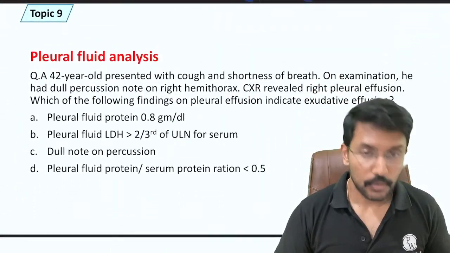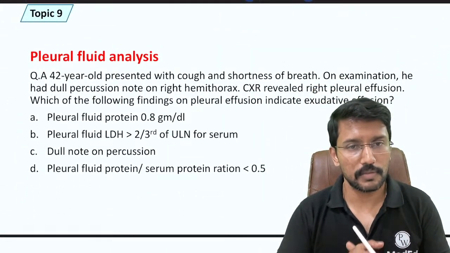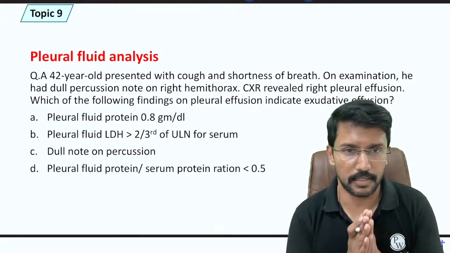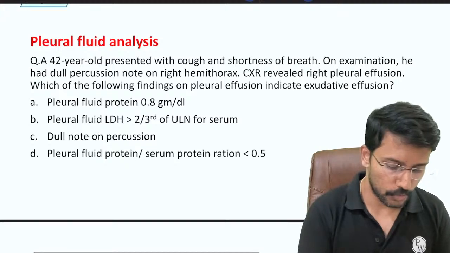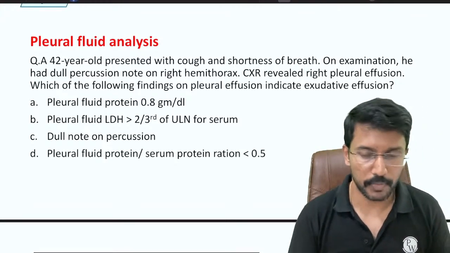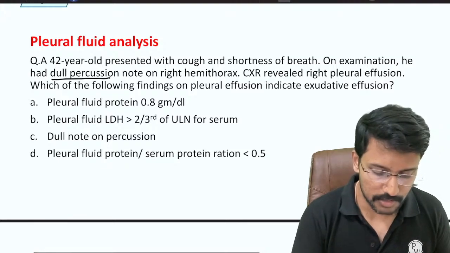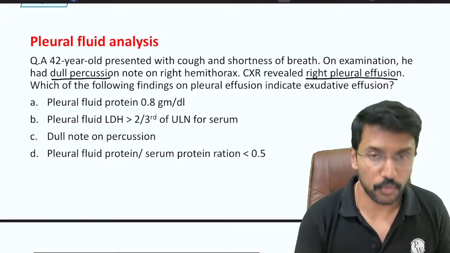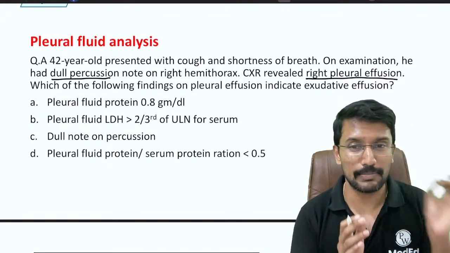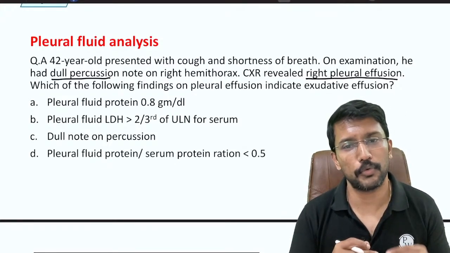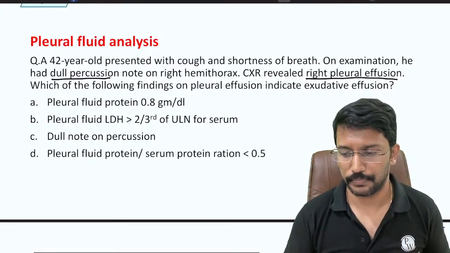Okay. So the next topic, a repeatedly tested concept, is pleural fluid analysis. Basically they test you with the Light's criteria, right? So here we have a 42-year-old who presented with cough and shortness of breath. On examination he has a dull percussion note on the right hemithorax and chest x-ray revealed right pleural effusion. So they have clearly told that there is pleural effusion on imaging. The question is, which of the following findings on pleural effusion indicate exudative effusion, right?